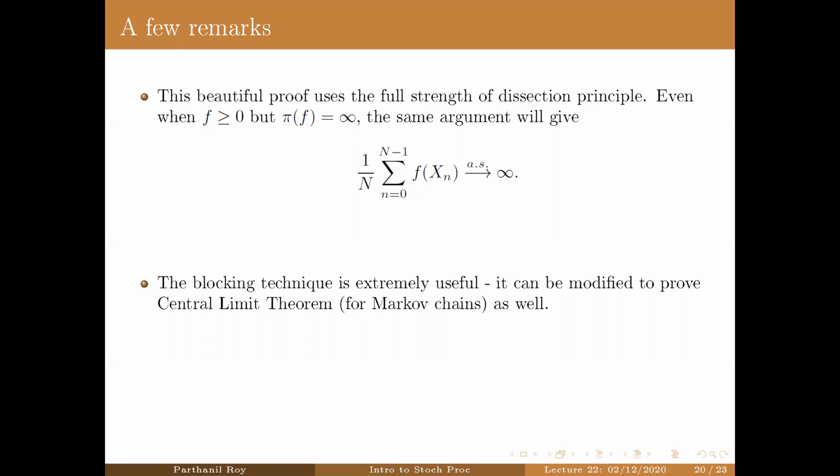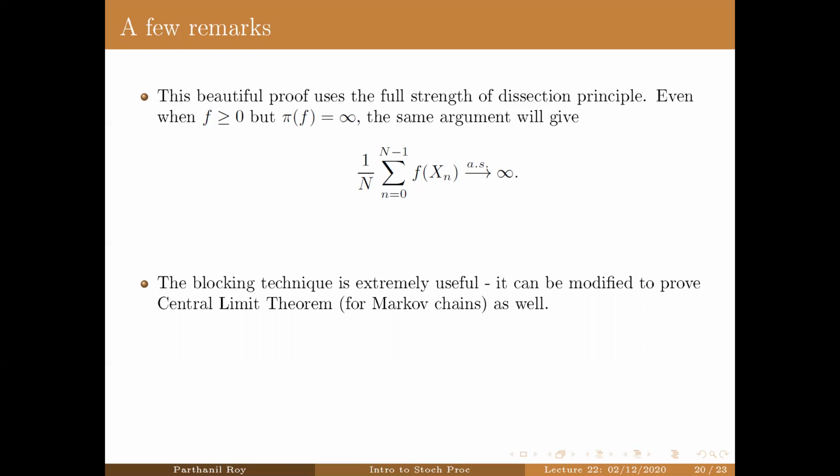Now, the blocking technique is actually extremely useful. It can be modified to prove the central limit theorem for Markov chains. Because again, for the central limit theorem, you will have square root n here, and then you write this sum approximately as a block sum, and then you work on the central limit theorem. Of course, this will need more delicate analysis and more assumptions on the function f.